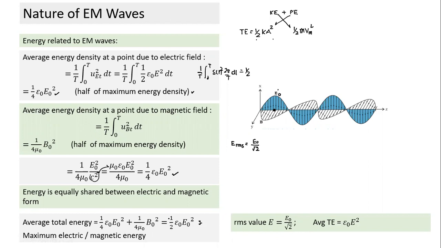So these are the two terms in terms of energy we should understand. And the same thing is valid in both cases: one is in terms of amplitude and the second is in terms of RMS value. Very similar to AC and similar to the current SHM equation. So these are all the points we need to remember.